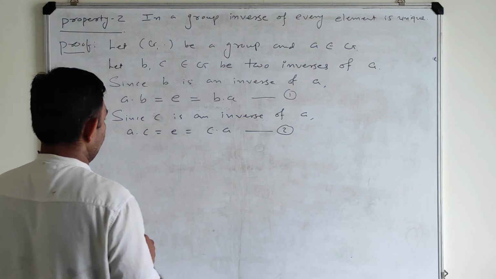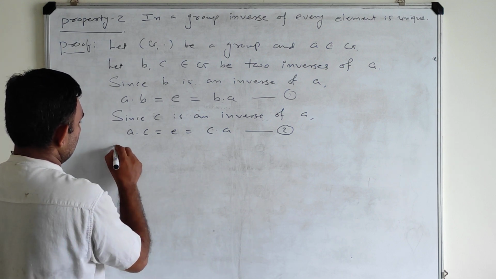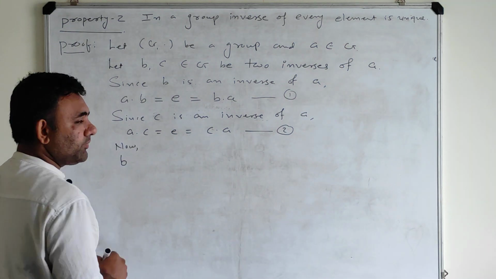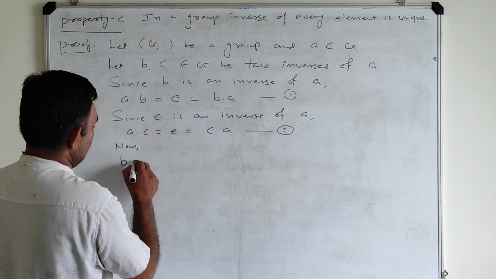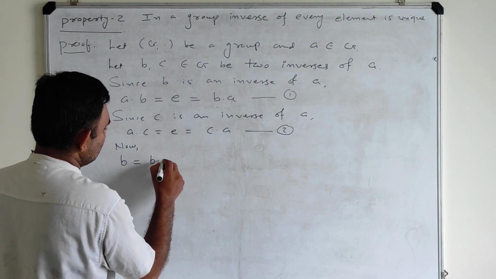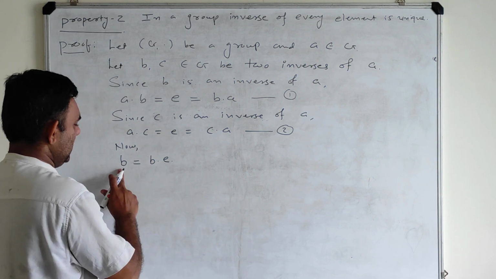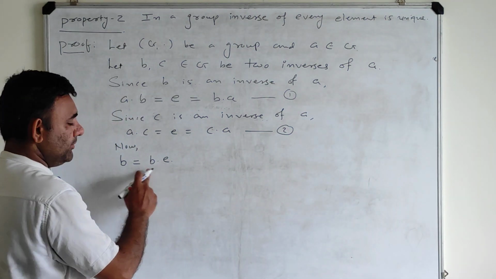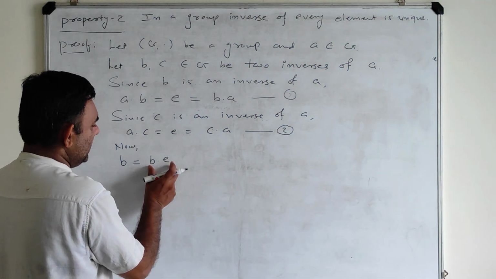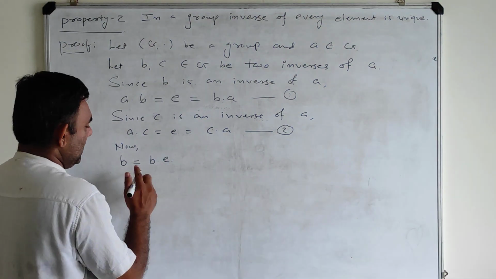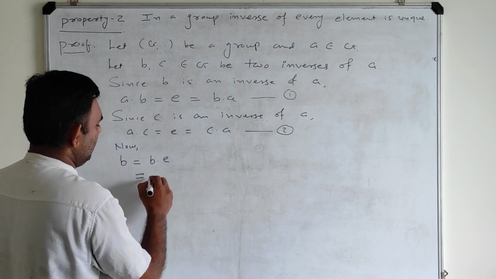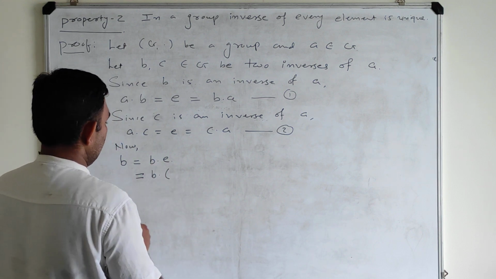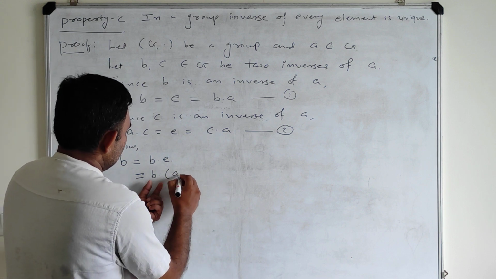Okay, now let me start with b. So b can be written as b times identity, because e is the identity element of G and b is an element of G. So identity times any element is the same element. Now I can replace this value of identity by ac.